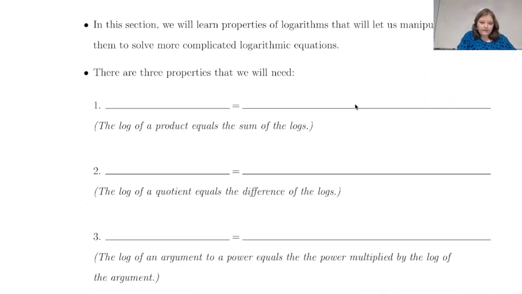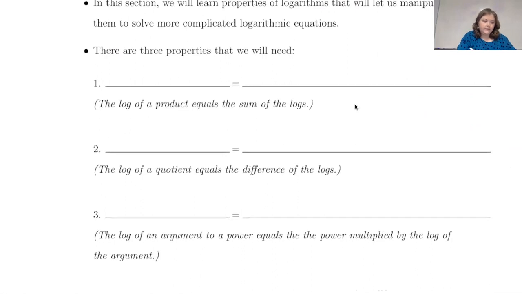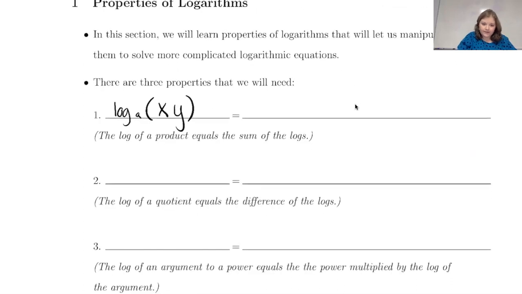Okay, so these three properties. The first one is the product sum property. So if we have log base a, so base, it could be any base there, of x times y. So if you have two things multiplied together on the inside of the logarithm, you can write it as two separate logarithms. Log base a of x plus log base a of y. So it goes from being multiplied on the inside to being added together individually.